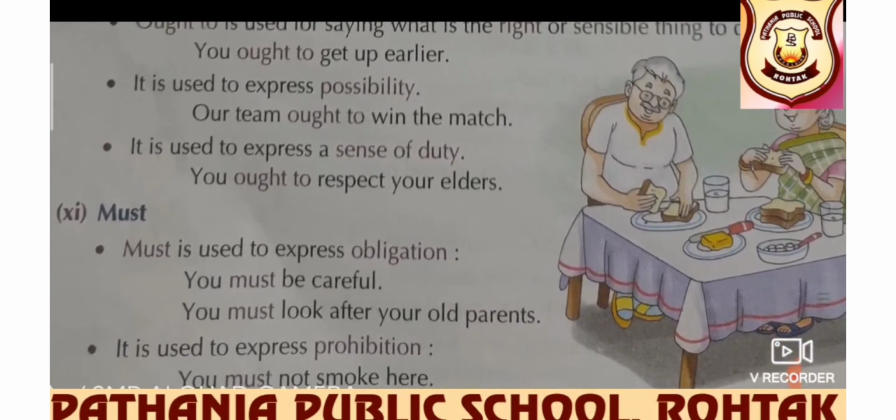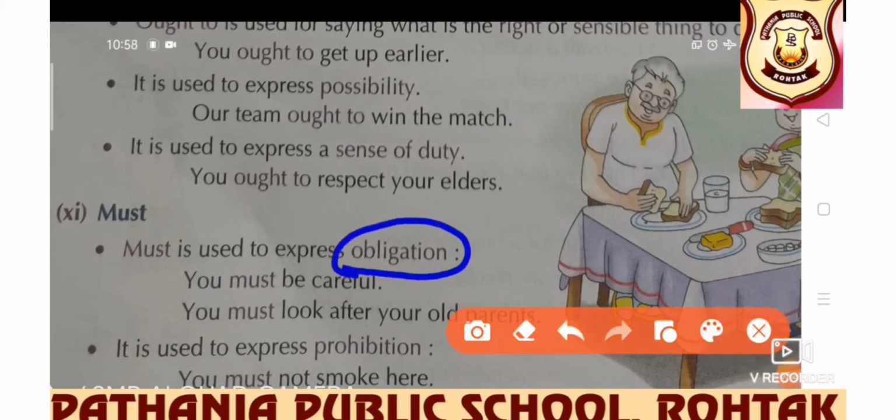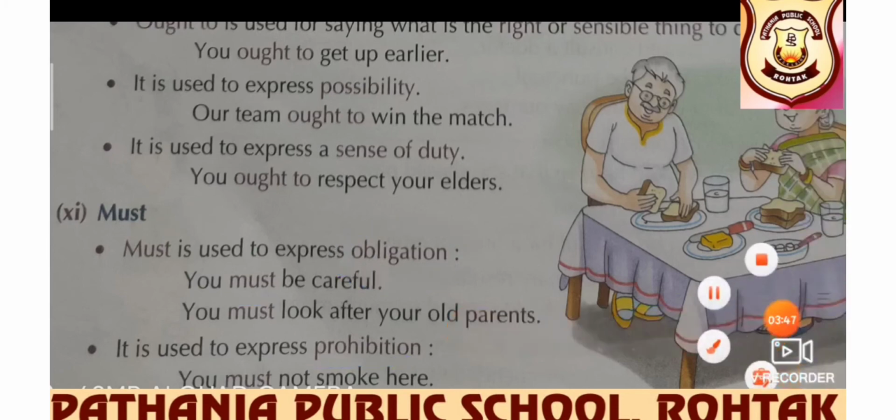Further we have must. Must is used to express obligation. You must be careful. You must look after your old parents. These are the obligations, and where obligations are there, must is used. It is used to express prohibition also. Prohibition means the things which we are not allowed to do. You must not smoke here. It is prohibited, so must will be used.